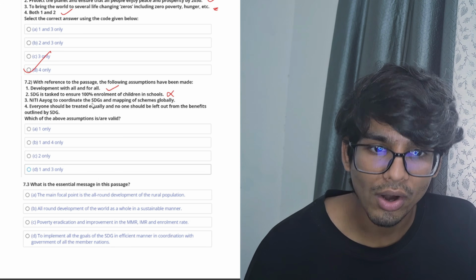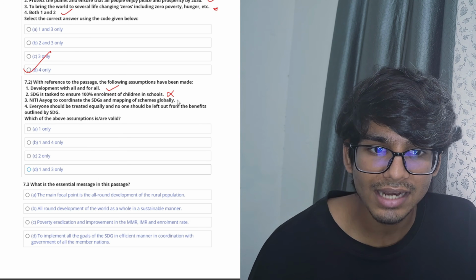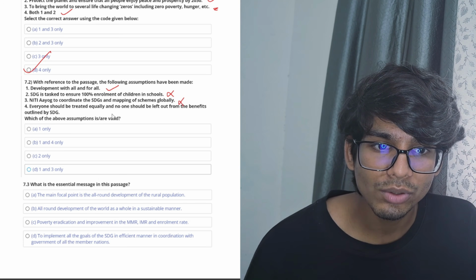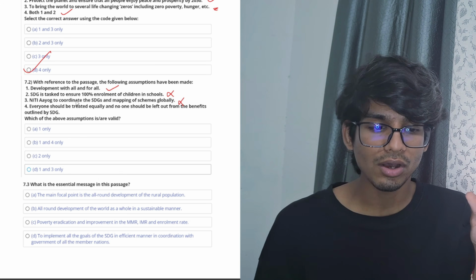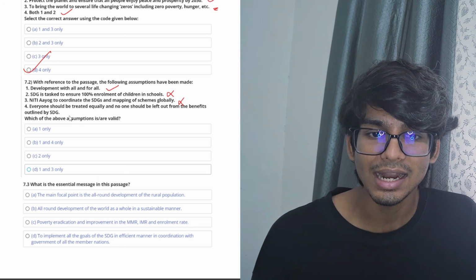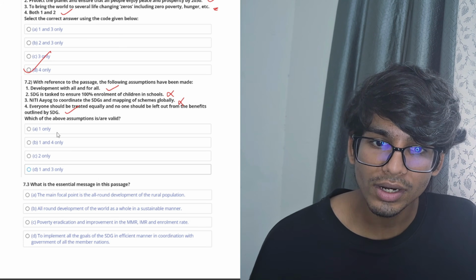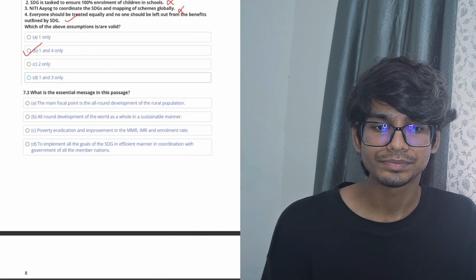Niti Aayog to coordinate SDGs and map schemes globally. It's actually given, so we can't assume something which is given. Everyone should be treated equally, and no one should be left out from the benefits outlined by SDG. Yeah. So it was given that the peace and prosperity of all, and from there we can assume that this will be the answer. So 1 and 4 are right, and according to the options, B will be the correct answer here.